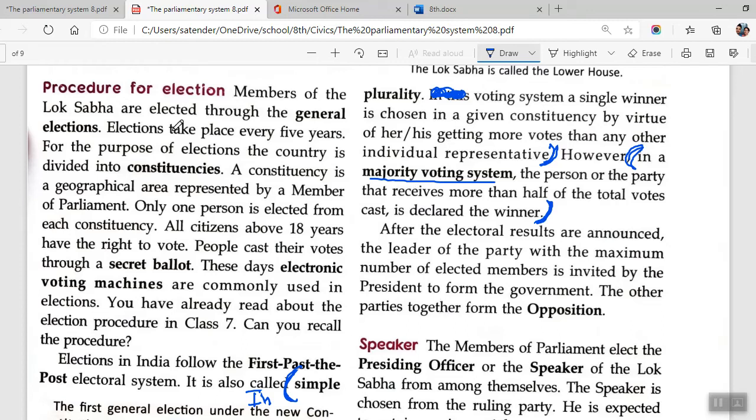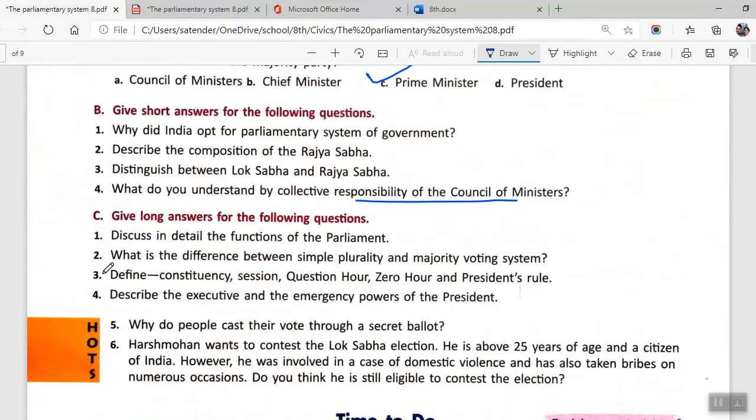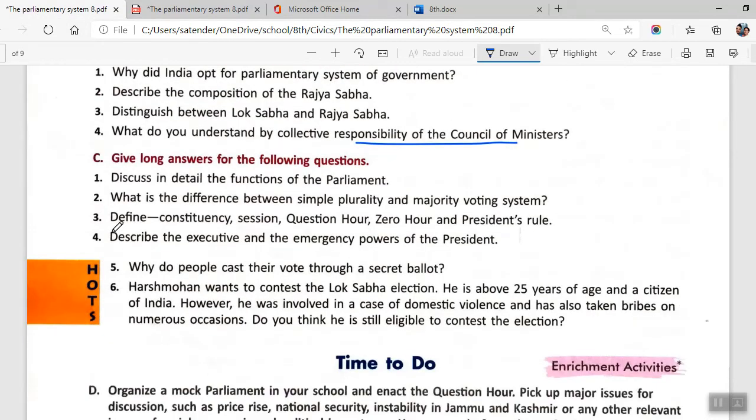So we'll be writing both these. Okay, now moving on to the next question. You have to define these: constituency, session, question hour, zero hour, and president's rule. Question hour and zero hour, you will get their definitions from the glossary. The rest three, I'll be telling you.